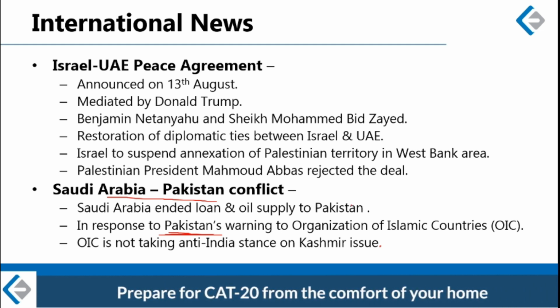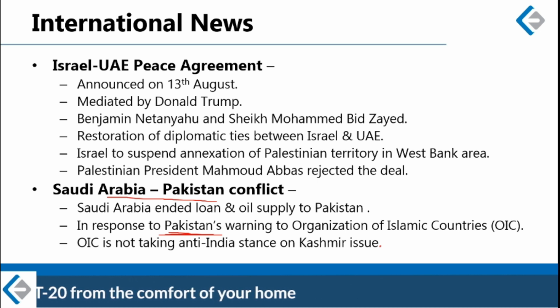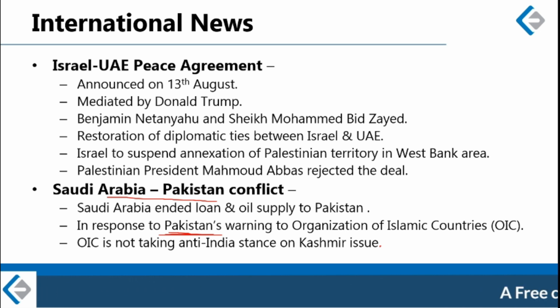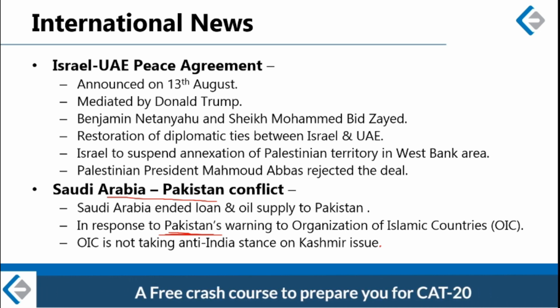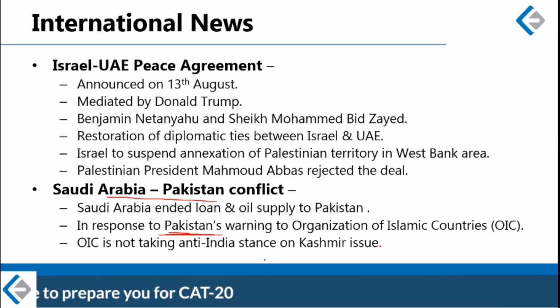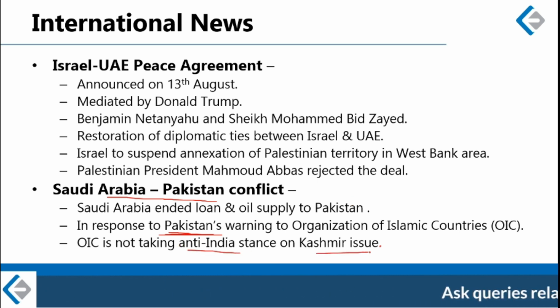Pakistan is against that move, and Pakistan is trying to gather all the Islamic countries to take an anti-India stand on the Kashmir issue.